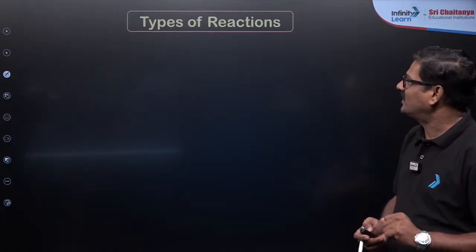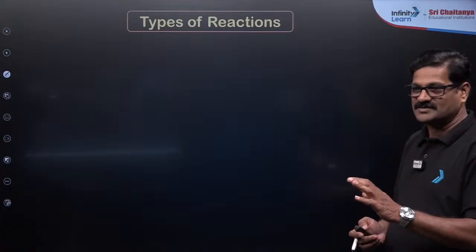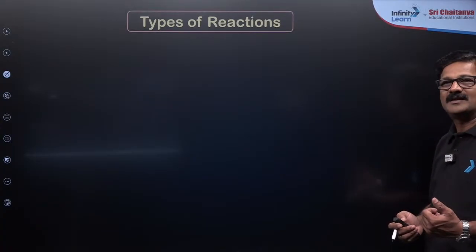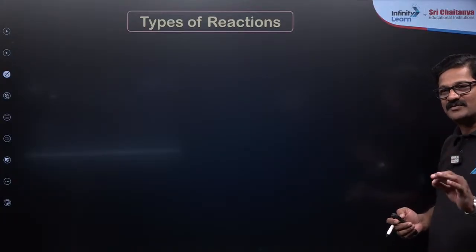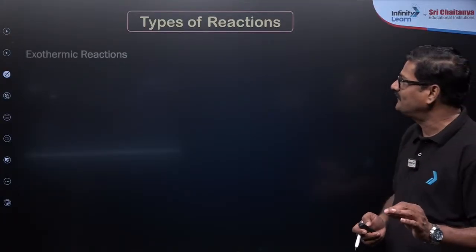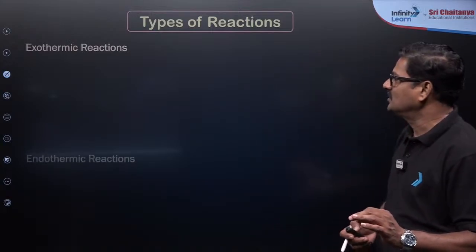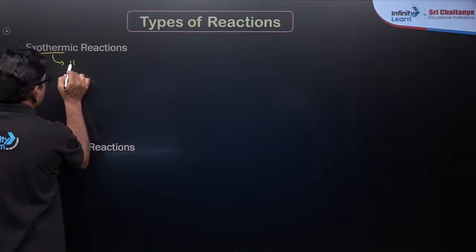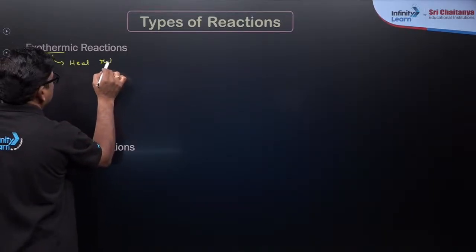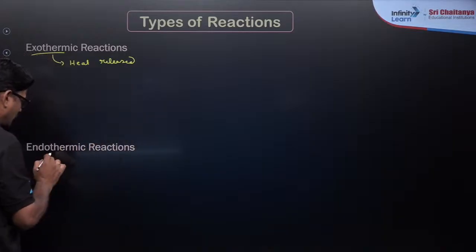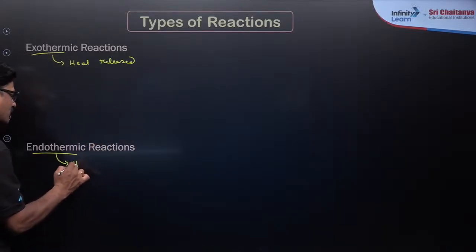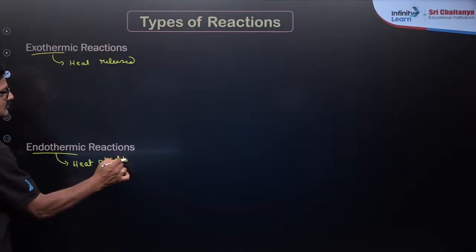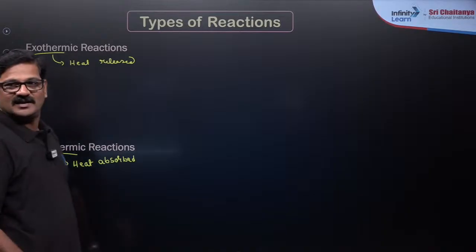Okay, so types of reactions. We are into types of reactions. Slowly we'll discuss the concept of spontaneity and entropy also. At 1 hour we are going to take a short break of 5 minutes, then we can go with one more session extended. You have exothermic reactions and endothermic reactions. Exothermic reactions mean heat is released. Endothermic reactions mean heat absorbed. Heat released and heat absorbed.